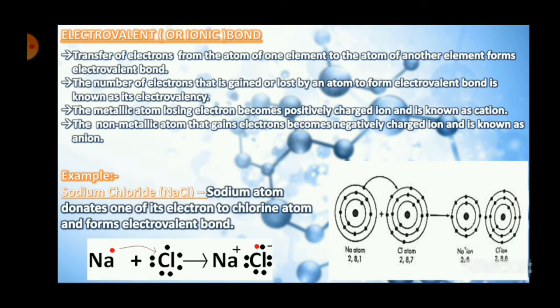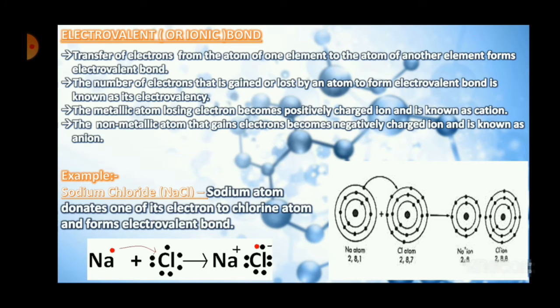Okay, so the negatively charged ion is called the anion and the positively charged ion is called the cation. Basically, transfer of electrons from the atom of one element to the atom of another element forms an electrovalent bond. So it is basically taking place between two elements. Electrovalent bond cannot take place between the same element. It has to take place between two different elements.